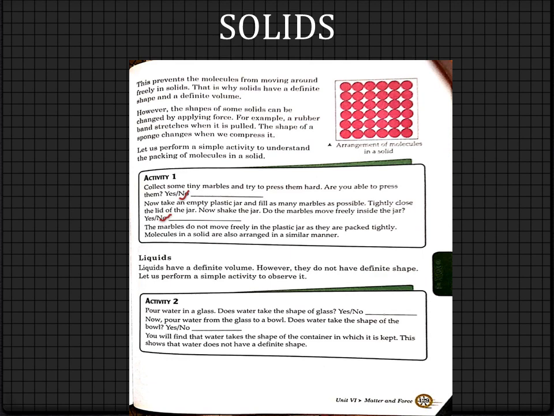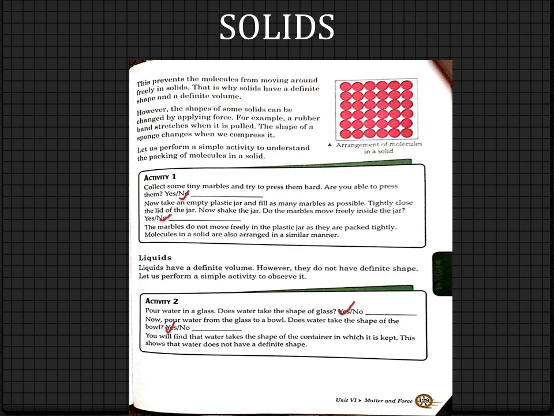Pour water in a glass. Does water take the shape of glass? Yes or no? Yes. Now pour water from the glass to a bowl. Again, the same water from that glass, we will pour it inside a bowl. Does water take the shape of the bowl? Yes or no? Again, yes. It will take the shape of the bowl. So, we are finding that water takes the shape of the container in which it is kept.